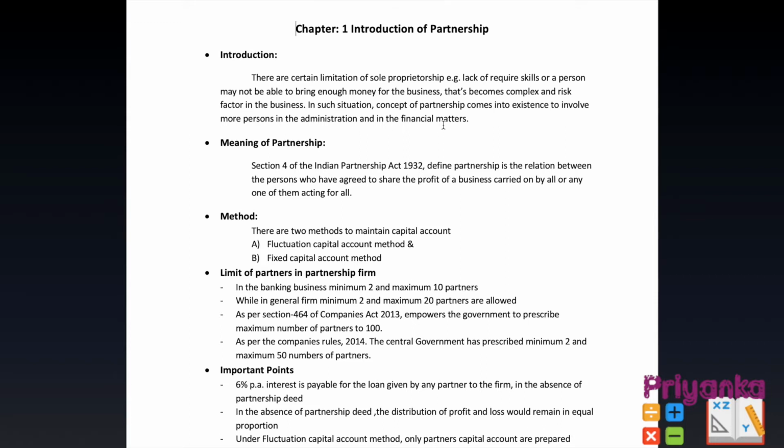financial matters. Meaning, as per Section 4 of the Indian Partnership Act 1932, partnership is defined as the relation between the persons who have agreed to share the profit of a business carried on by all or any one of them acting for all. In this chapter, we'll learn two methods of maintaining capital account. One is the fluctuating capital account method and the second one is the fixed capital account method.